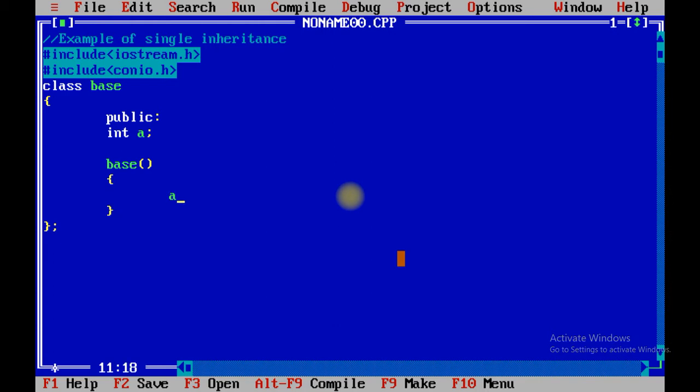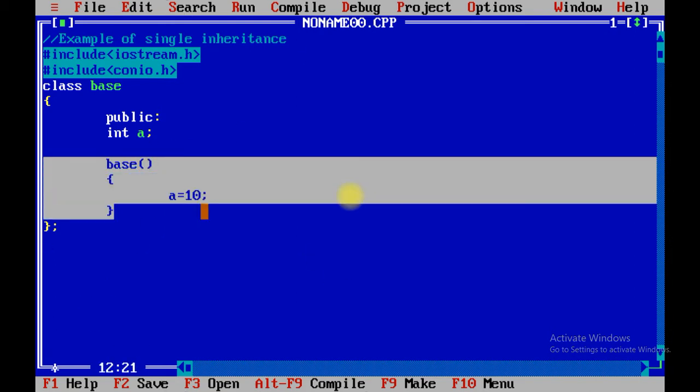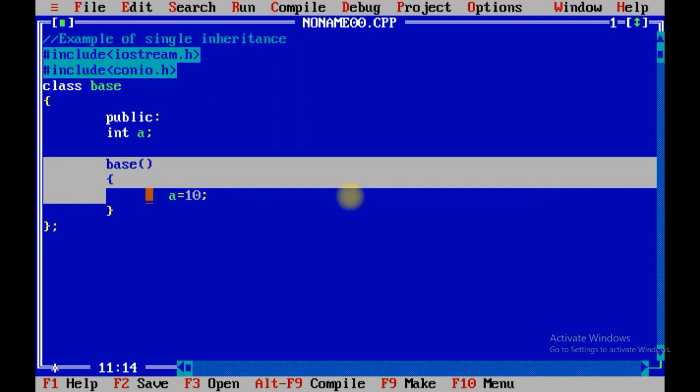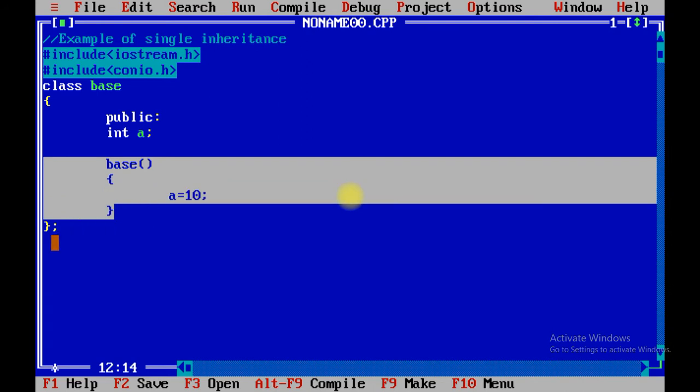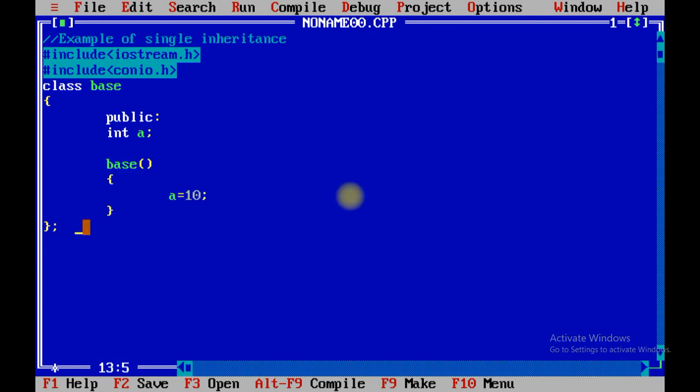You need to refer to the previous videos for the concept, so I will not explain why I have written the constructor here. This is a default constructor which is called automatically when the object of the class is created. These things must be clear, because we have performed lots of practicals based on the constructor, so I will not explain it in detail.